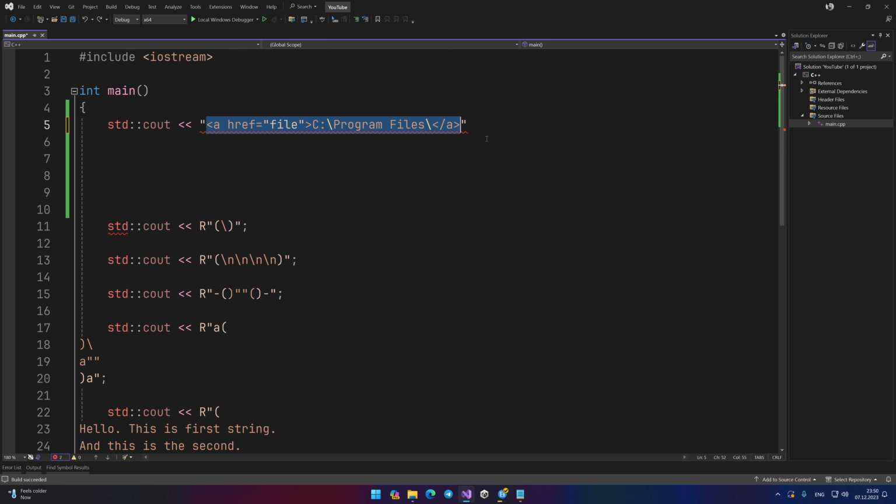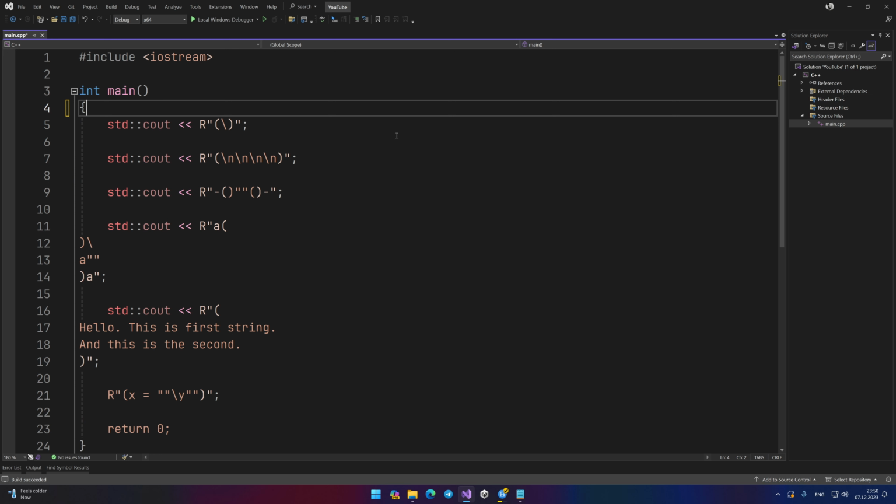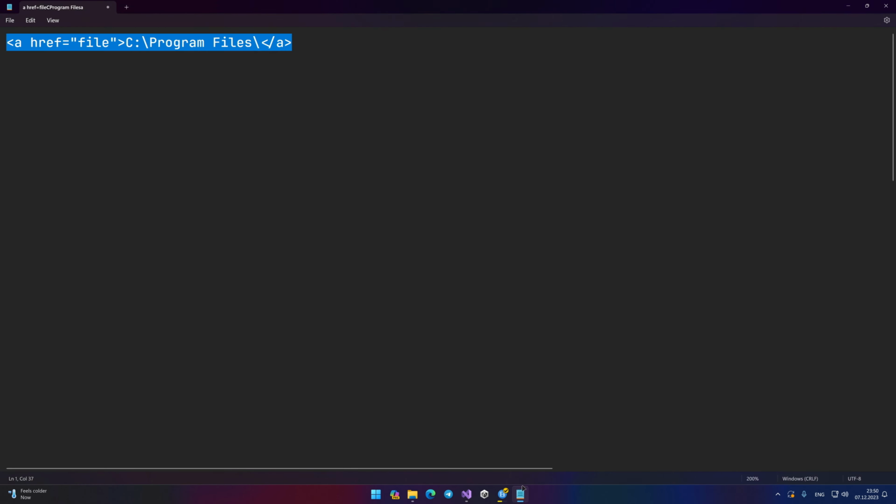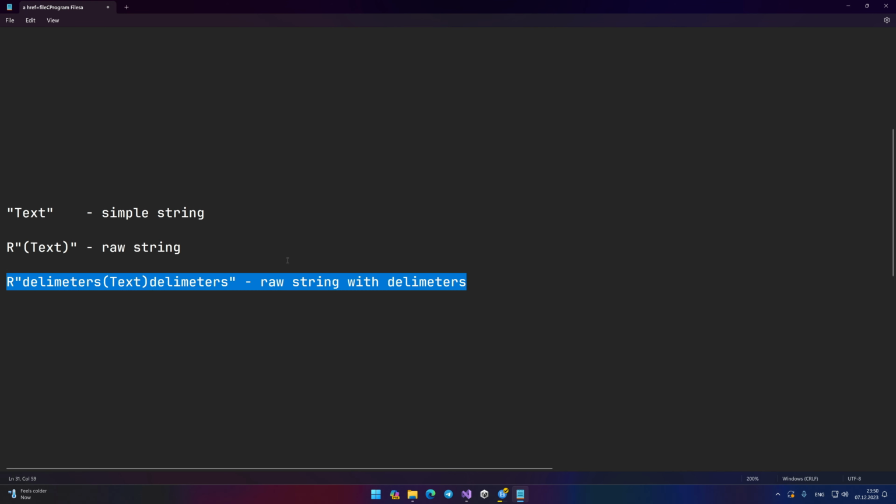A raw string is a string in which escape sequences don't work, and every character you write will be perceived by the compiler exactly as it is. That's all. That's all the differences. Let me show you the syntax for writing this string.